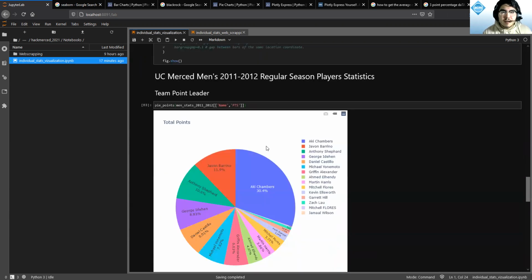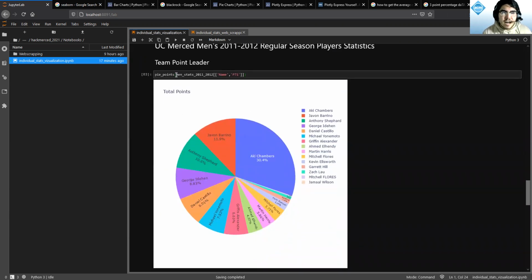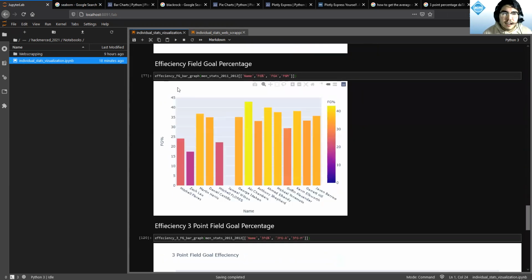Pie points basically takes in a data frame of two columns, specifically the name and the points, and makes a pie graph like this, and it's all interactive. As you can see, it has all the names of the players and the percentage of points, like all the points in one season, what's the percentage that one player did, right? So this Aki Chambers did 30% of the points throughout the season.